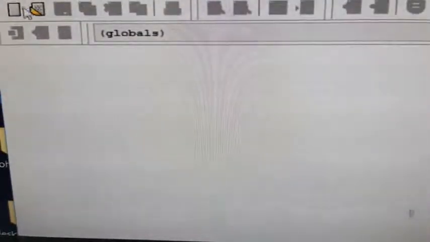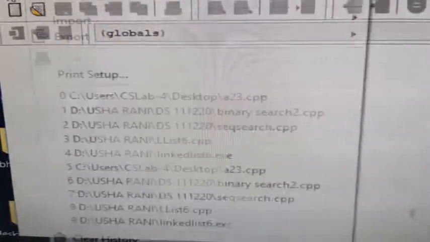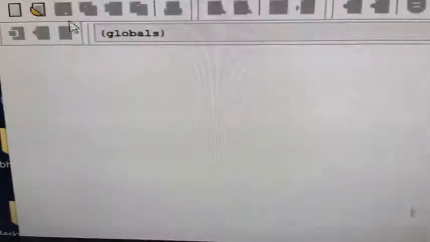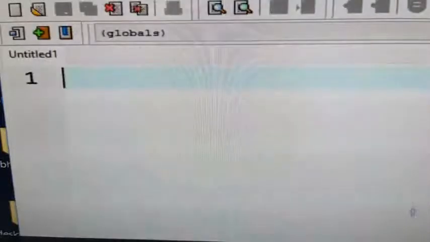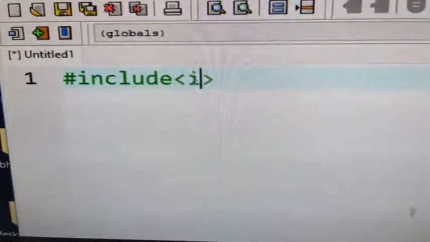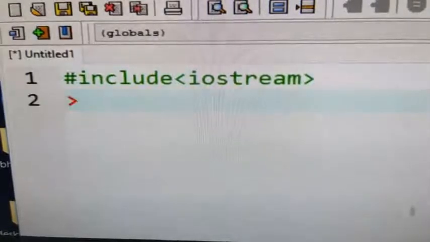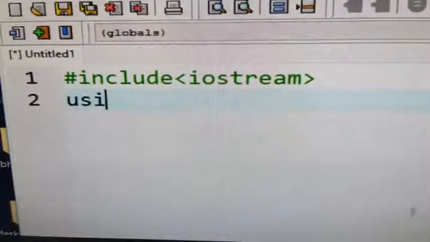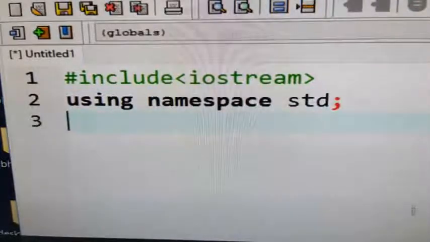Okay, so first you open the new source file. This is the source file where we'll write the program. First you type iostream. Next, using namespace std. So whatever class is available in this module you can use.